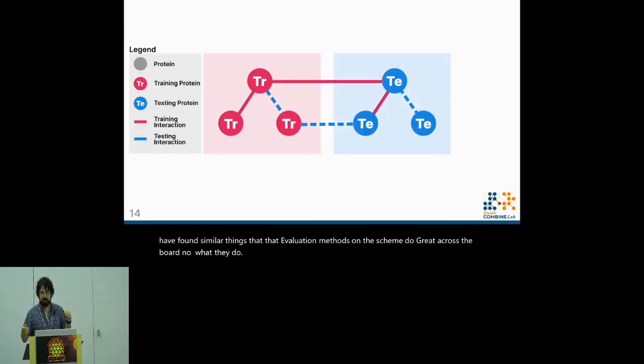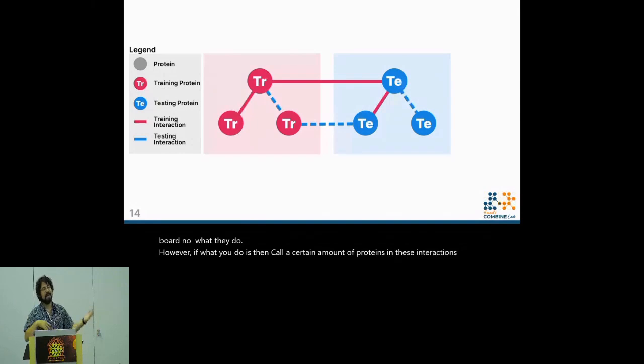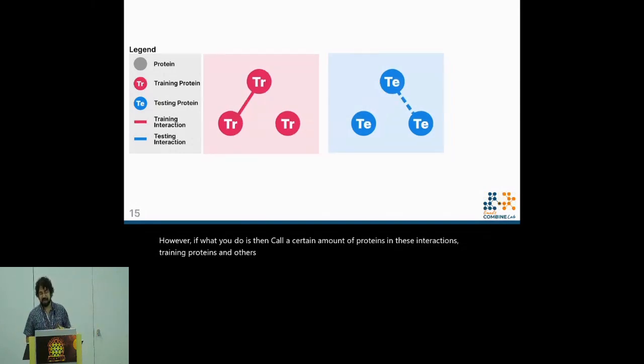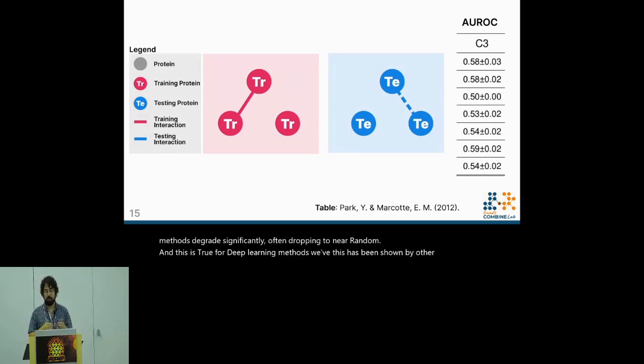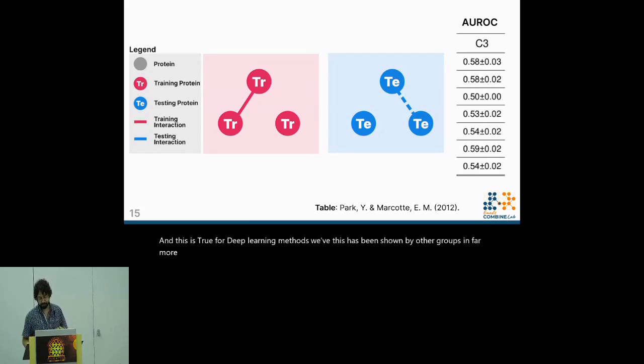However, if what you do is then call a certain amount of proteins in these interactions training proteins and others testing proteins, and then remove any interactions between proteins that weren't of the same type, such that no training proteins are found in the test set and no test proteins are found in the training set, we find that the performance of those same methods degrades significantly, often dropping to near random. And this is true for deep learning methods. This has been shown by other groups in far more recent papers.